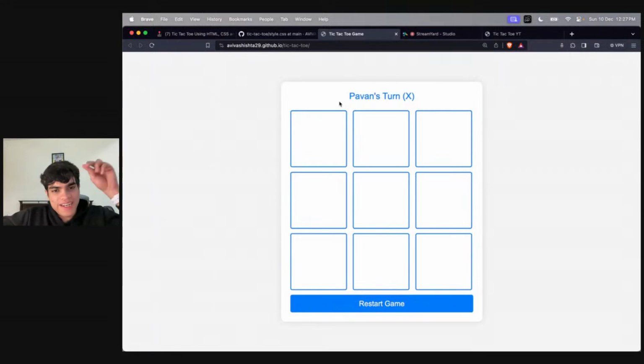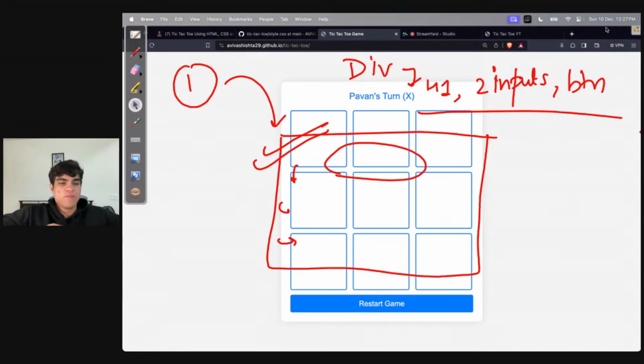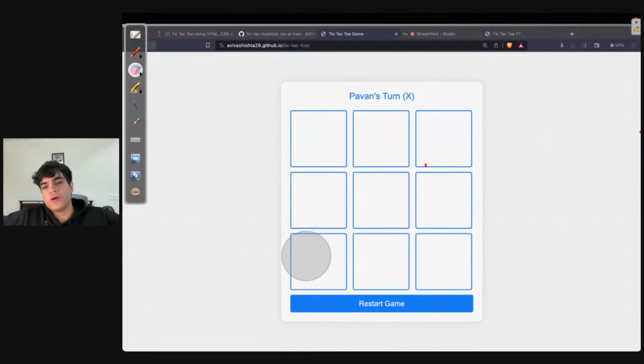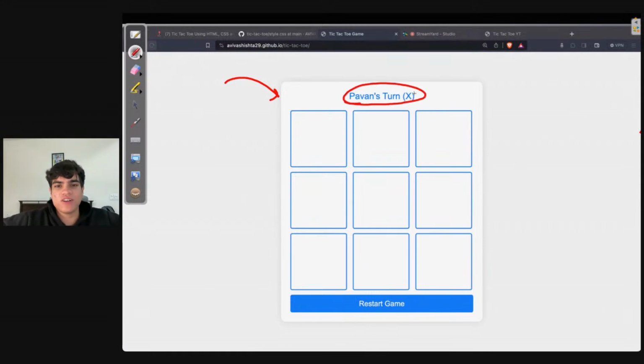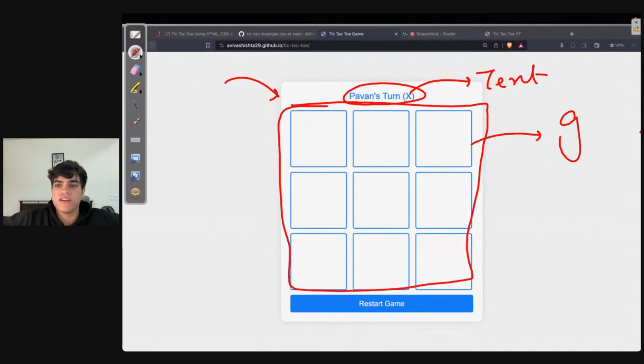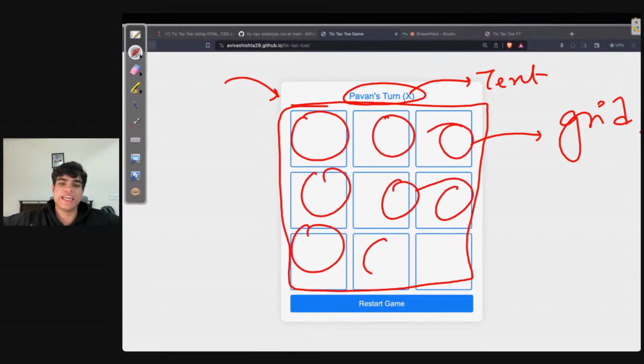So inside this div, what do I have? Inside my game board, let's have a look at what I have. Inside the game board, I obviously have a main div. I have another heading or some content or some text. Then this is my grid, and this grid has 9 elements. So 1, 2, 3, 4, 5, 6, 7, 8, 9.